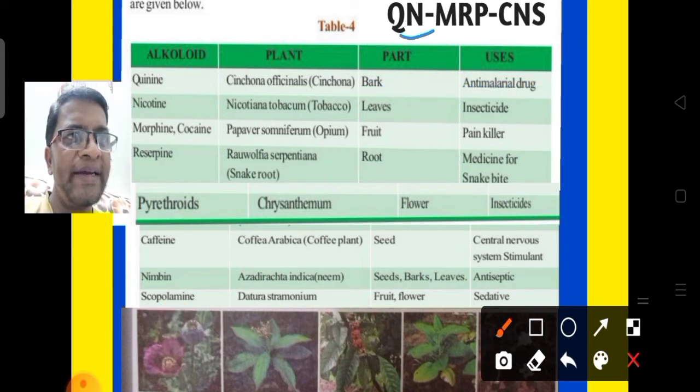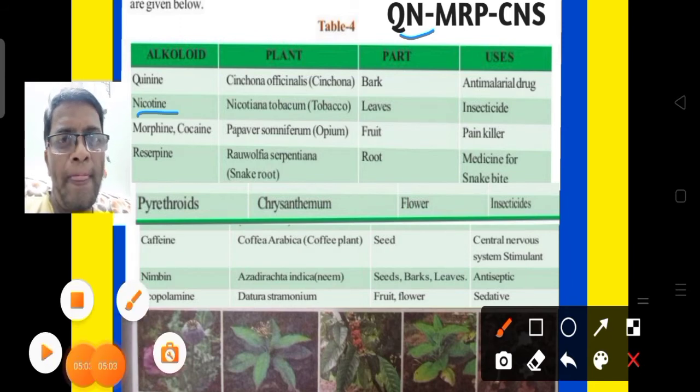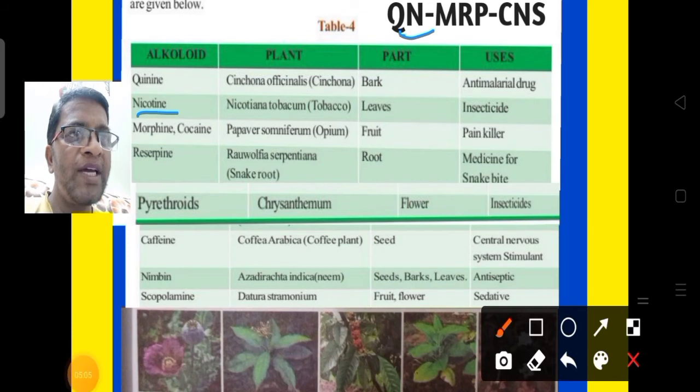The second letter is N. N for nicotine. By using this code simply we can remember the alkaloids.